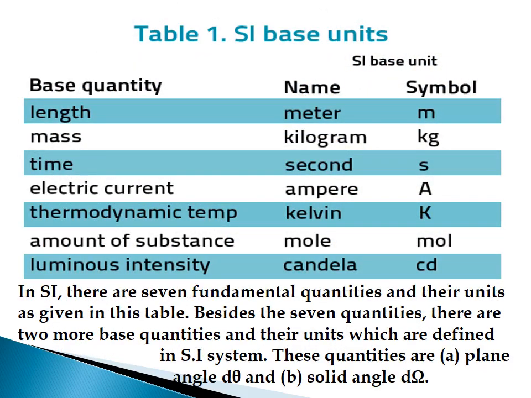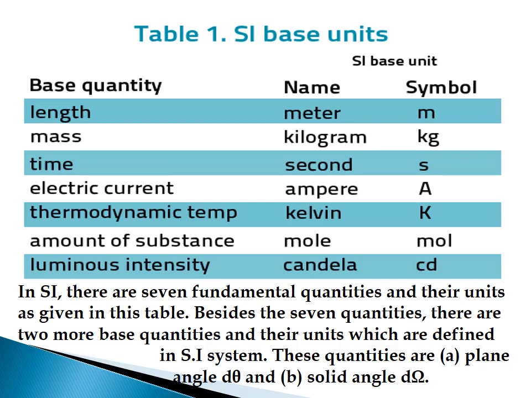In this slide, a table of list of 7 base quantities, their SI units and their symbols is given. First base quantity is length, its unit is meter and symbol is small letter m. Second one is mass, its unit is kilogram and symbol is kg. Third one is time, its unit is second and its symbol is small letter s.